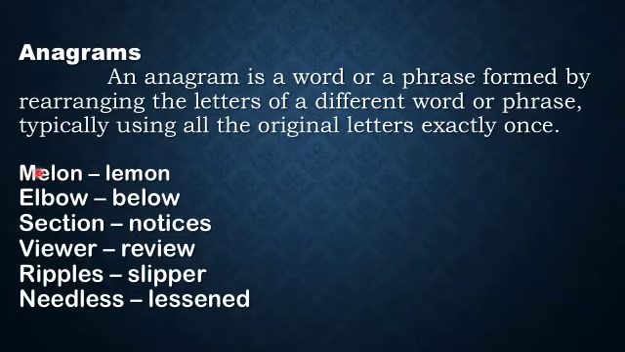See here, melon, M-E-L-O-N. L-E-M-O-N, lemon. Next one, elbow, below, B-E-L-O-W, below. Next is section, notices. All the letters are used here. Notices. Viewer, review. Ripples, slipper. Needless, lessened. All these words are there in our book, and we are going to see some more new words. With interest, you start learning this also.